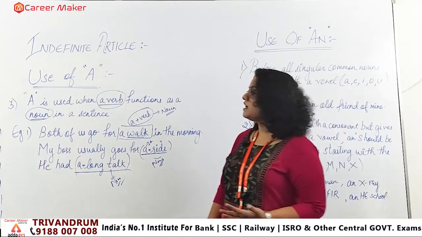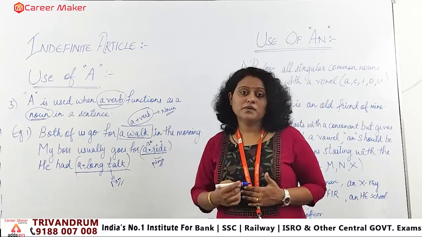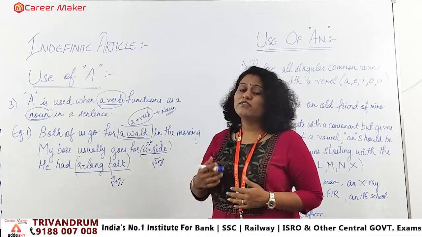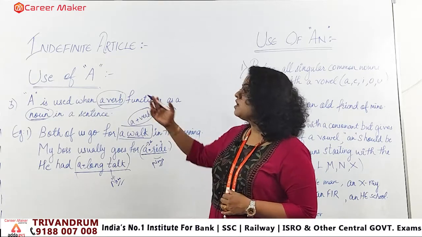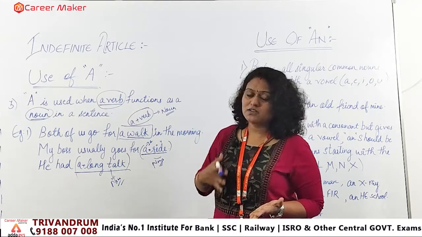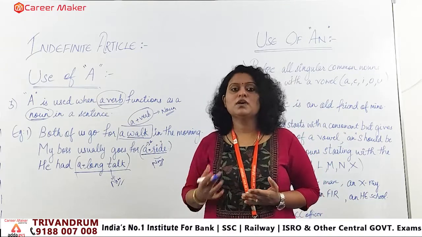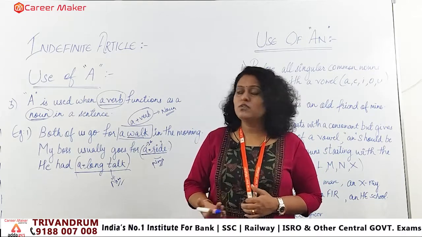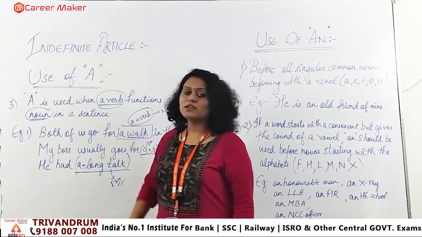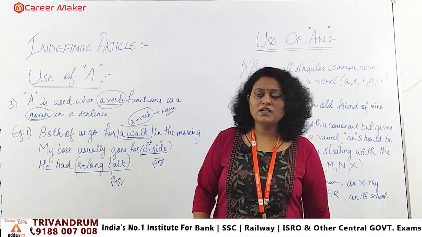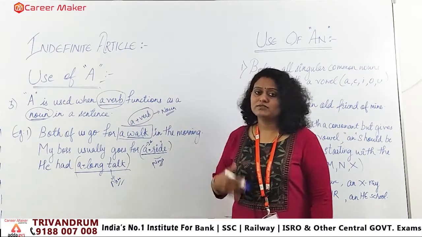So this is the manner in which we can make a verb into a noun, where it is functioning as a noun. Whenever the action, or the verb, is functioning as a noun, we apply the indefinite article "a" over there. So these are certain uses of the indefinite article.